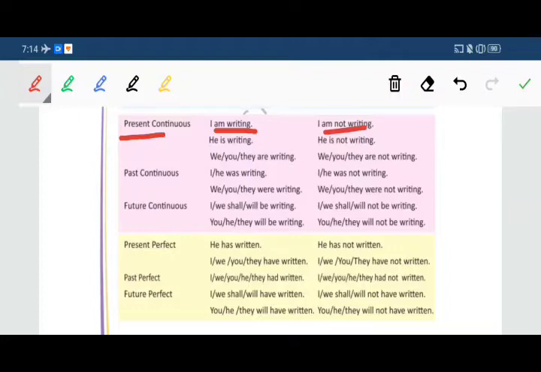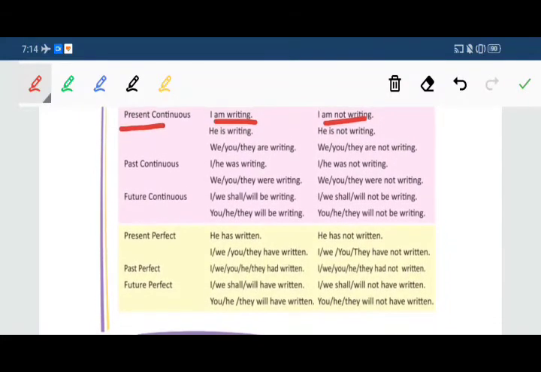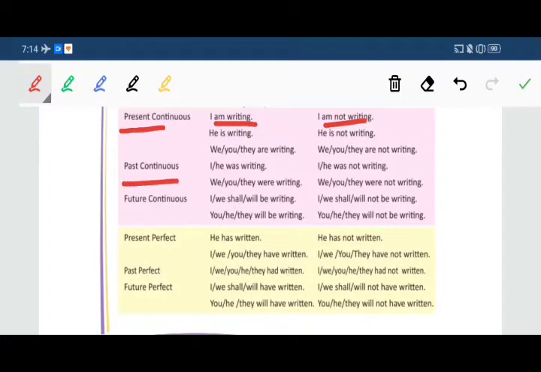Now past continuous. In present continuous we are using is, am, are. Now in past continuous, was or were according to the sentence. I or he was writing. In negative, I or he was not writing. Past continuous: we, you, they were writing. We, you, they were not writing.